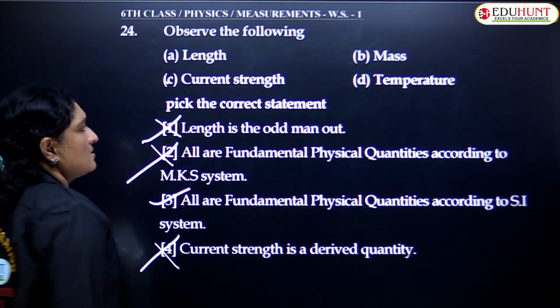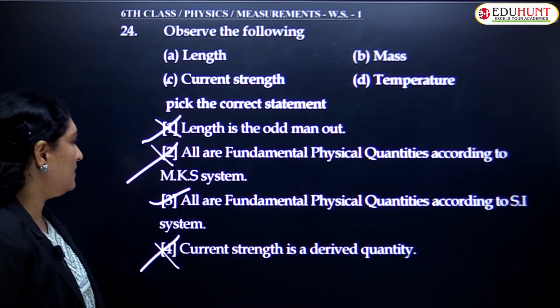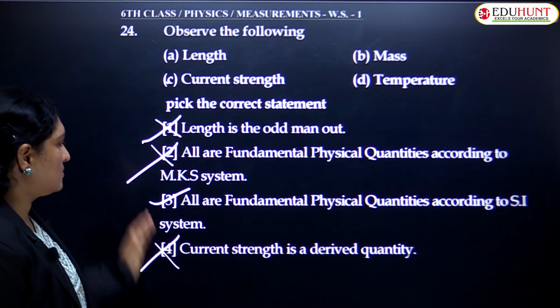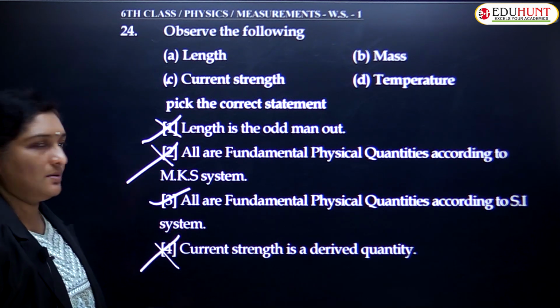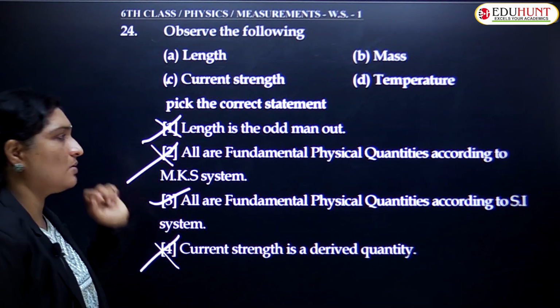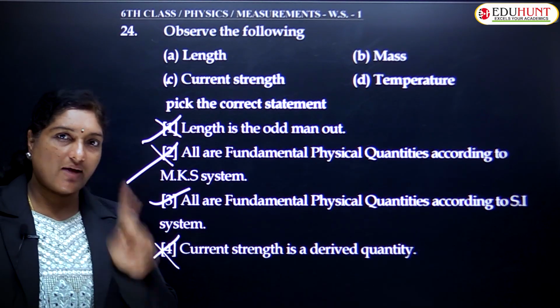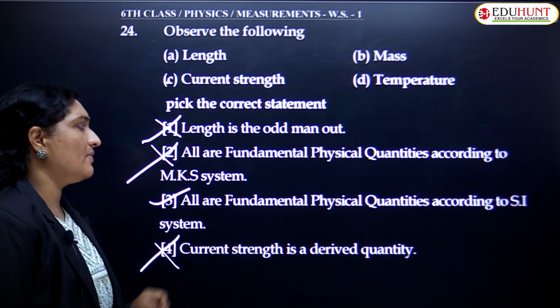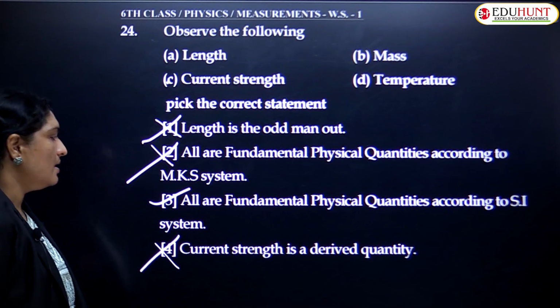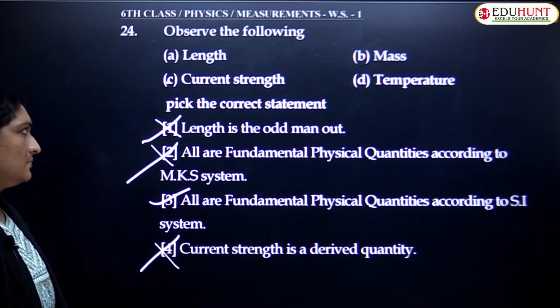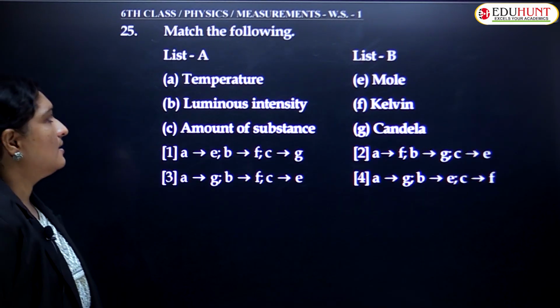So length is not the odd man out. All are true except one. This is the right statement. Among these 4, the others are false statements. Only one true statement is there, that is all are fundamental physical quantities according to the SI system. Is it clear?